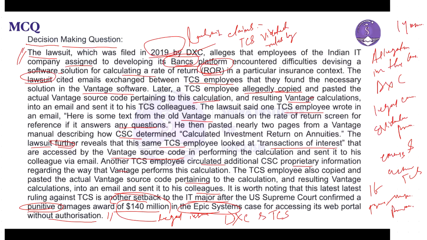Now, if I talk about the ethical perspective, what do we find out?